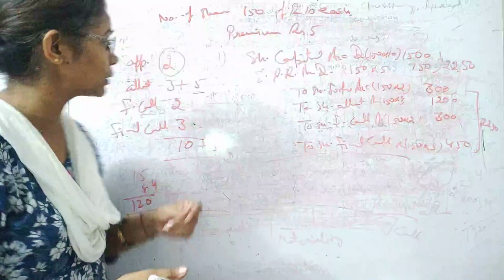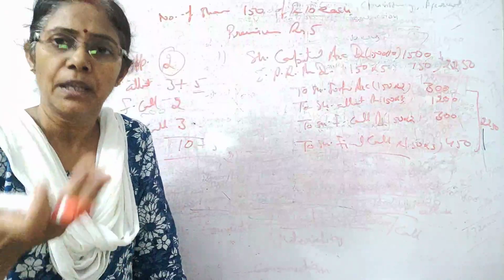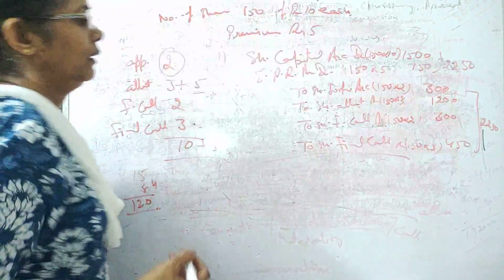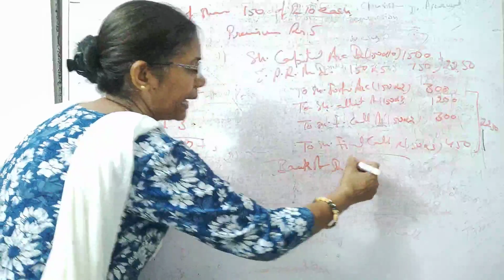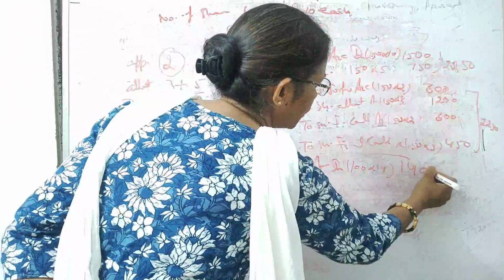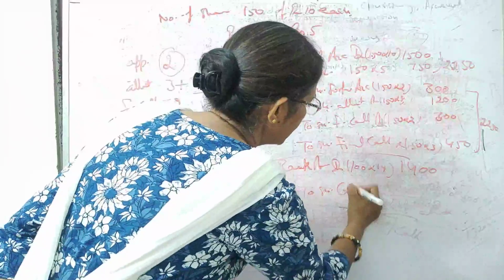So it is understood that the face value was 10. And if you are issuing at 14, you have asked 4 rupees extra. This is your premium. Okay. So that is the normal thing. Bank account debit. 100 shares you are reissuing at 14 rupees per share. So you have 1400. Okay. Bank account debit to share capital.